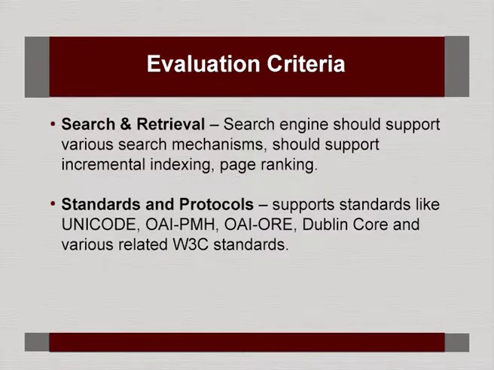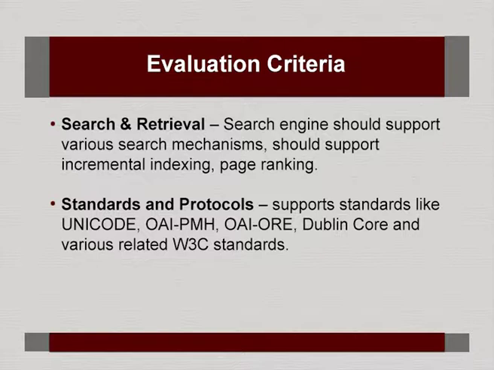So, evaluation criteria: search and retrieval, whether the search engine supports various mechanisms. DSpace uses one of the most powerful search engines, an open source search engine, Lucene. So search features like whether it has incremental indexing, page ranking and other things are important.